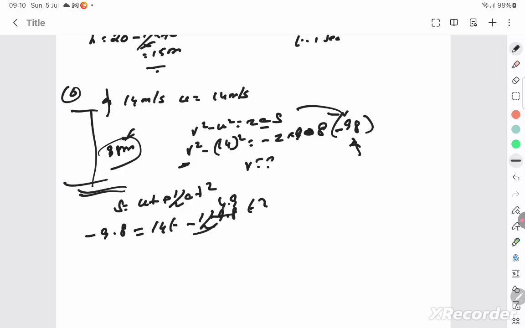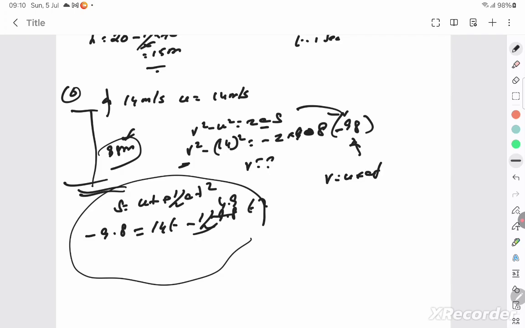With this you can get a quadratic equation and solve for time. This is very important. You proceed using this method, and thus you can calculate the time, or you can go for final velocity and even use v is equal to u plus at. How you do it is your wish. Let me tell you the final answer for this sum.